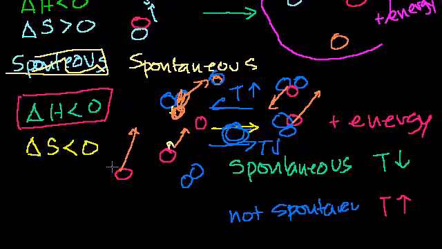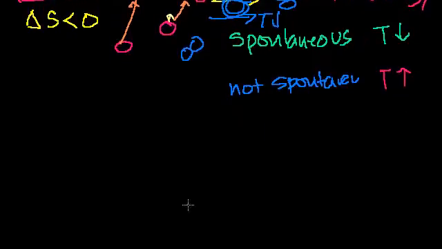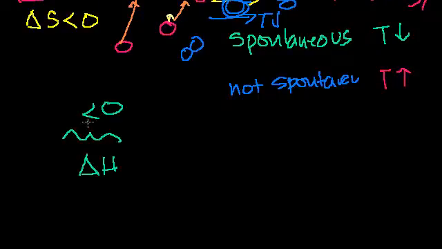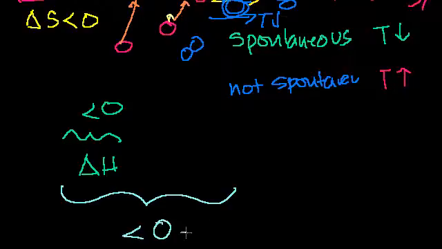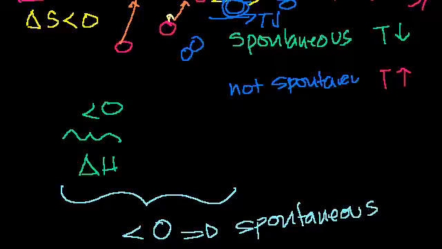So let's see if we can put everything together that we've seen so far and come up with a gut feeling of what a formula for spontaneity would look like. We could start with enthalpy. We already know that if this is less than 0, we're probably dealing with something that's spontaneous. Now let's say I want a whole expression where if the whole expression is less than 0, it tells me that it's going to be spontaneous. So we know that positive entropy is something good for spontaneity.